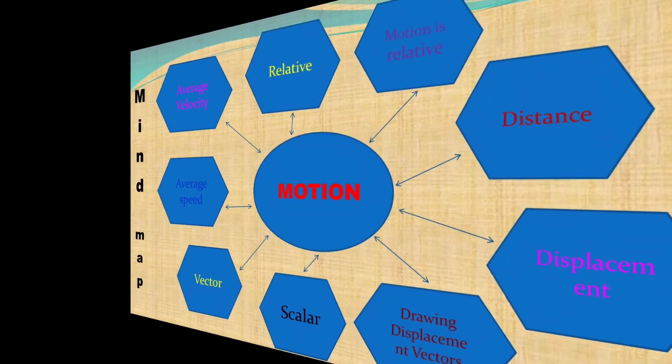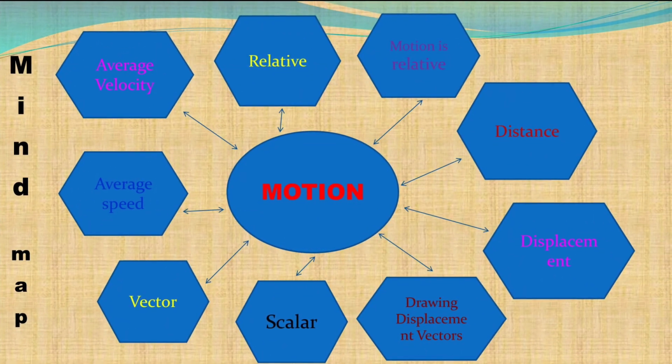Daily we are observing many objects in our surroundings: sunrise, sunset, birds flying, and the clock on the wall. Children, see this mind map. From this lesson we cover the topics relative, motion is relative, distance, displacement, drawing displacement vectors, scalar, vector, average speed and average velocity.